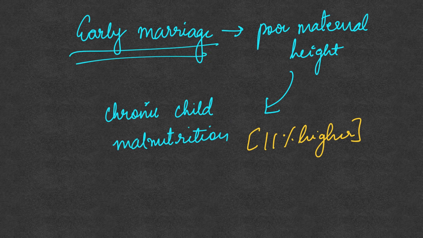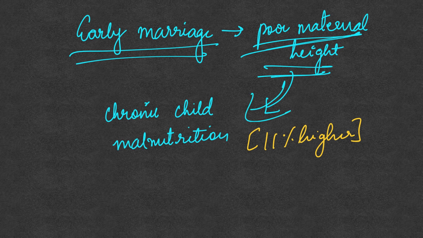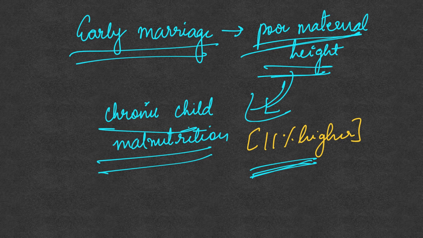Then it says that early marriage leads to, when it is happening, then the mother's height is very poor. Poor maternal height is actually associated with chronic child malnutrition. In fact, it is observed that the prevalence of malnutrition among children who are born to adolescent mothers is 11% higher than among the others. So early marriage and the height of the mother is directly linked to chronic child malnourishment. So this is another reason why we should postpone the age at which marriage is done.